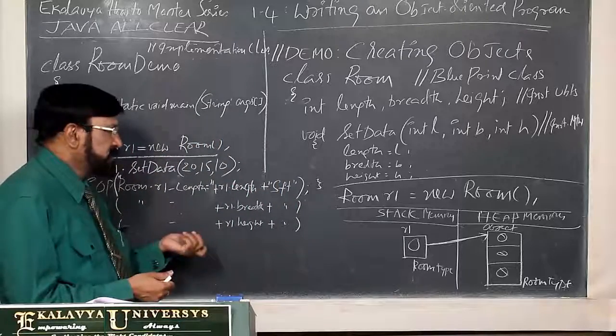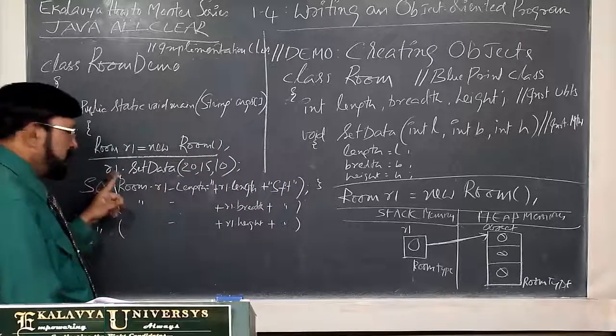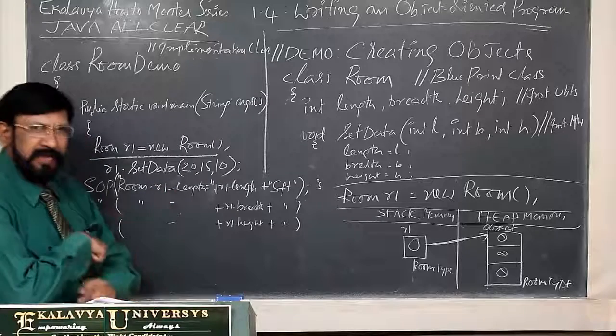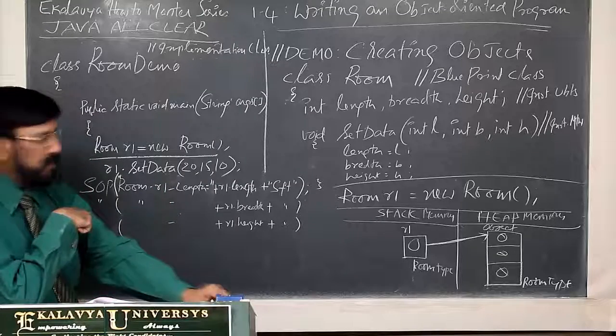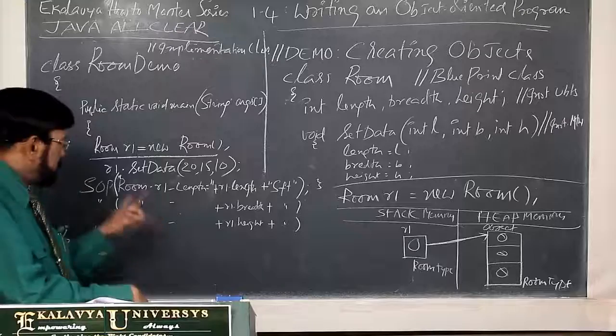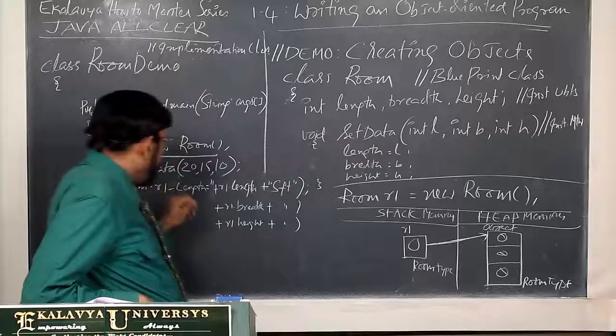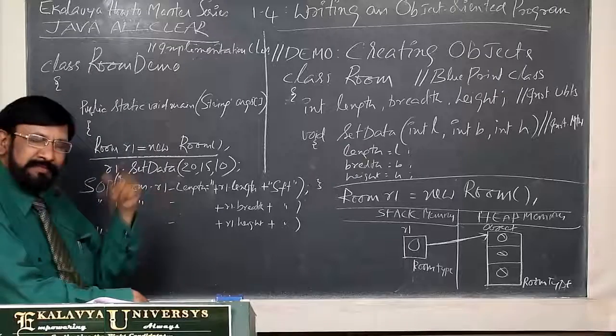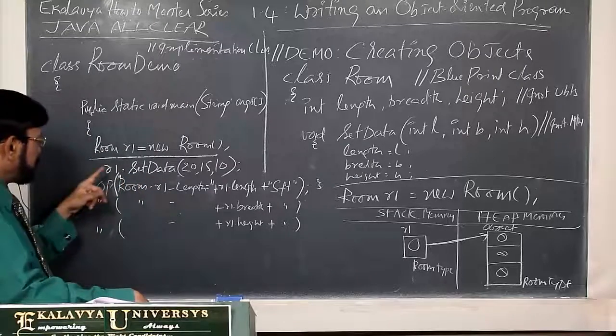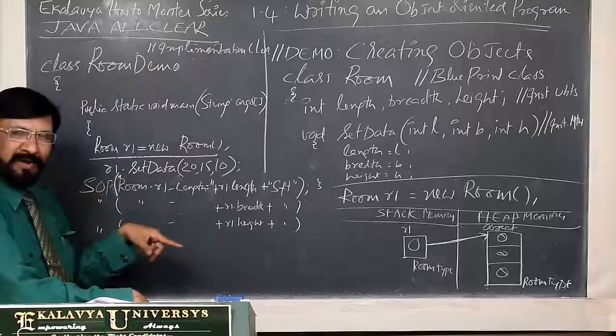Now how can you initialize? So we are calling the instance method, that is setData. In the blueprint class we have defined setData. Now you see, it is an instance method. That's why, how can you call it? Using an instance only you can call it.